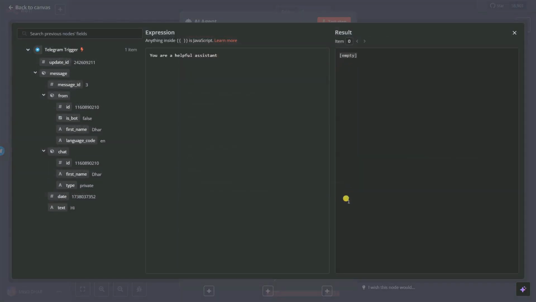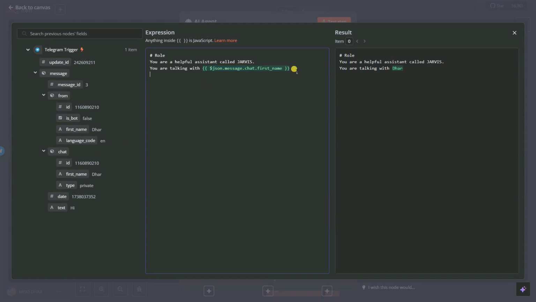I'm going to go to full screen, so I can give it a role. Let's say role. This hashtag is nothing but a bold heading, the H1 tag in HTML. So let's say you are a helpful assistant called Jarvis. We just give it one name. Let's say you are talking with the first name, I mean, talking with this Telegram bot, the owner of the Telegram bot.